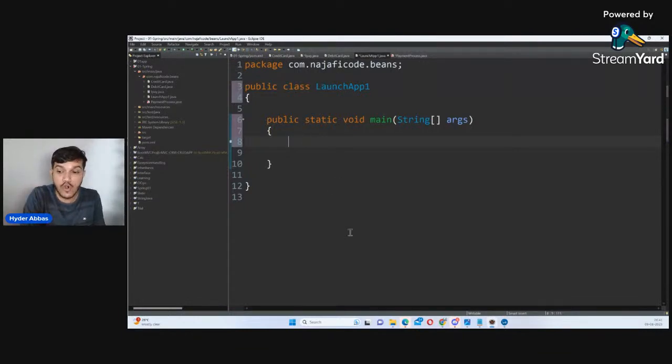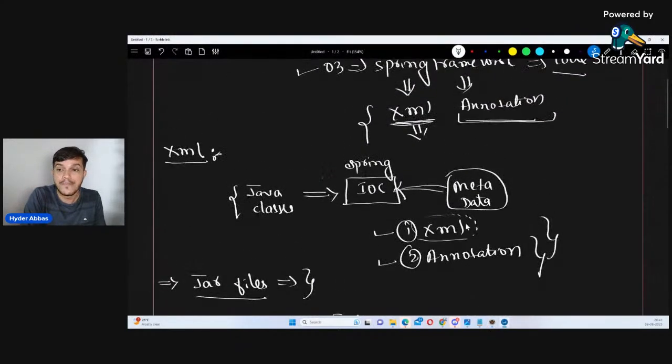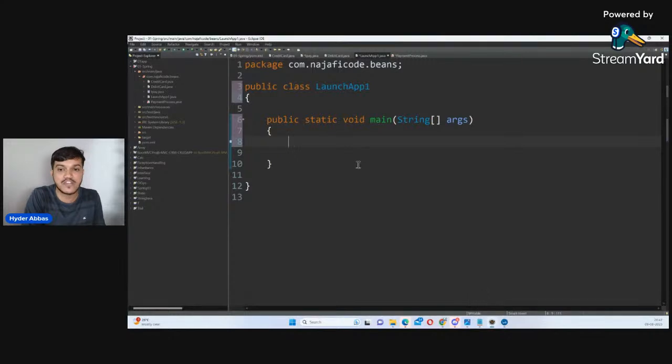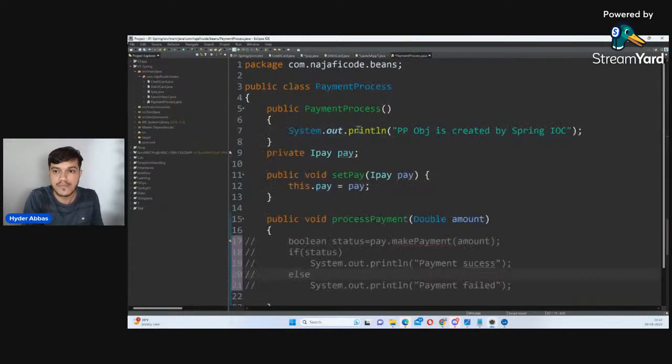Now, I have told you very clearly, I have to inform my Spring IOC through two ways. Which are the two ways? XML and annotation. And in today's class, for the first time and the last time, I'm going to use XML. Going forward, we will use the concept of annotation. So I will inform through the XML that you have to manage it. Fine, my dear friends.